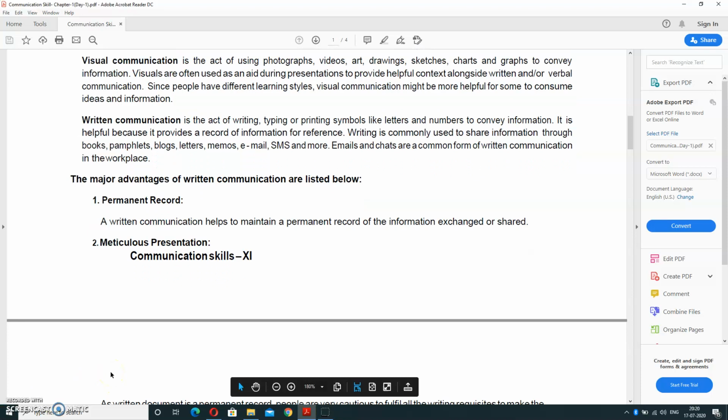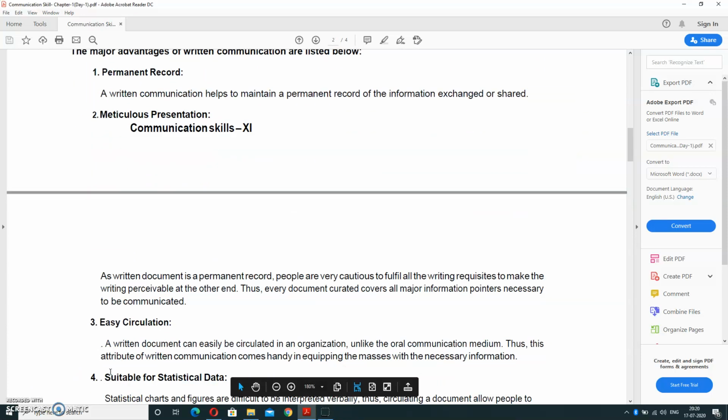Basically, someone wants to communicate. In that case, as a written document is a permanent record, people are very cautious to fulfill all the writing requisites to make the writing perceivable at the other end. Thus, every document curated covers all major information points necessary to be communicated. It means we can note down the important points, we can dictate the important points. That's why written communication is most important.